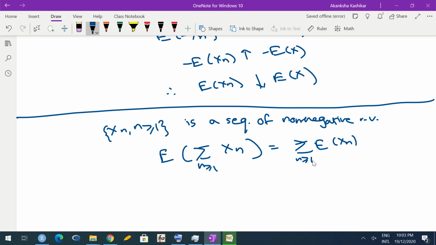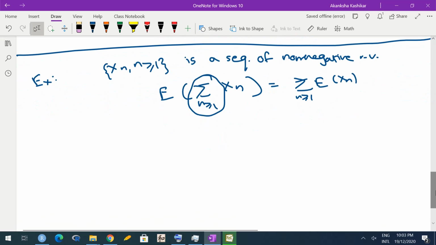Now some of you might be thinking, why do we need this? We always do this. No, we don't always do this. What we do is, we take expectation inside the sum, agreed, but it is always a finite sum, whereas this is an infinite sum. I am just saying n greater than or equal to 1, so n can go till infinity. So in general, for an infinite sum, we don't know whether expectation can be taken inside the sum. However, here we are claiming that that can be done, and we are going to use the results that we proved just now.